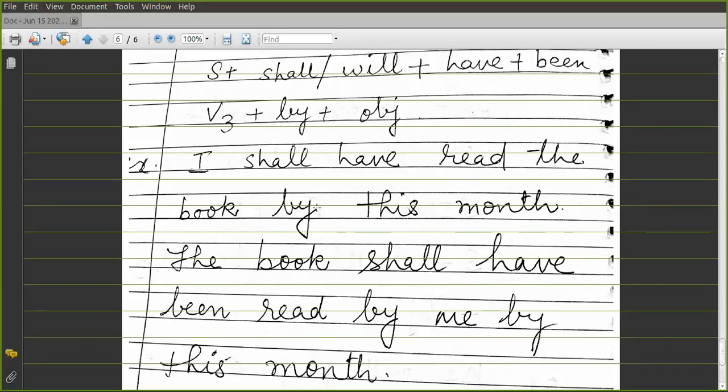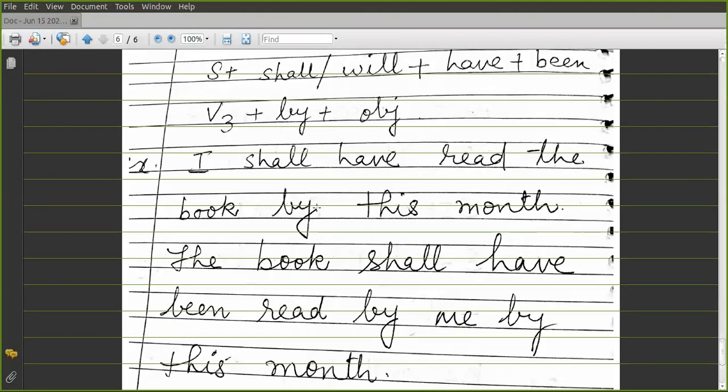Interchange of subject and object, always use the passive form of the verb, and remember to use being in the continuous tenses. In present continuous also you use being, in past continuous also you use being. The difference is that in present continuous you use is, am, are plus being.